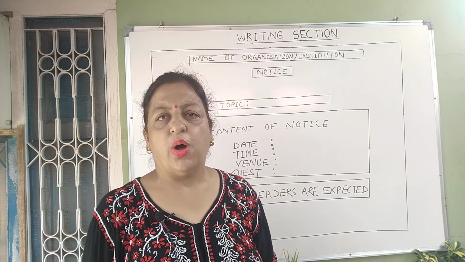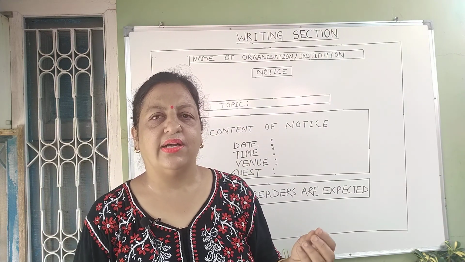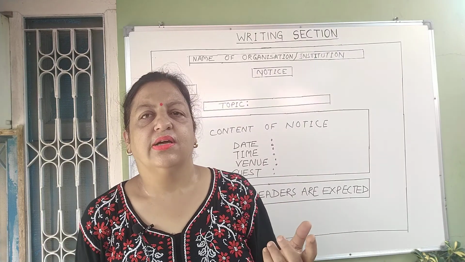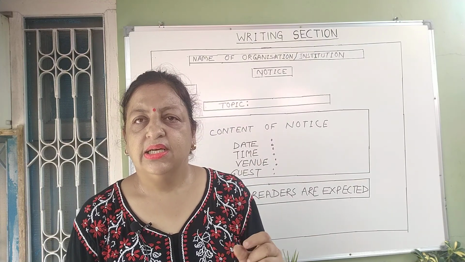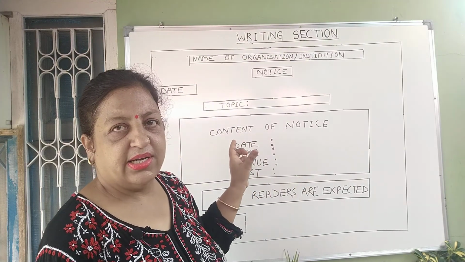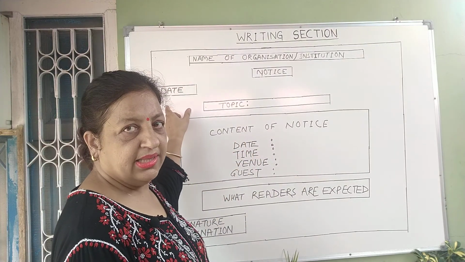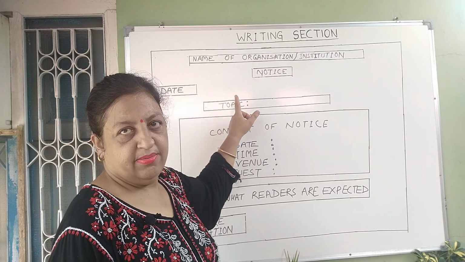There are a lot of formats for writing the date. Generally, you write the date as you write on the blackboard, normally like 16th August 2020. But in a notice, you have to write it in a proper way. That means you have to write the month and date, after that put a comma, then the year.